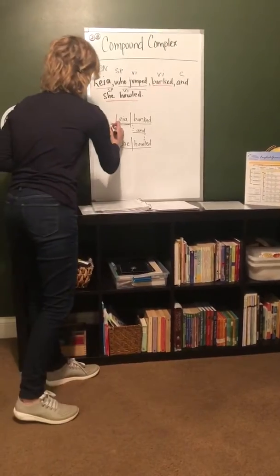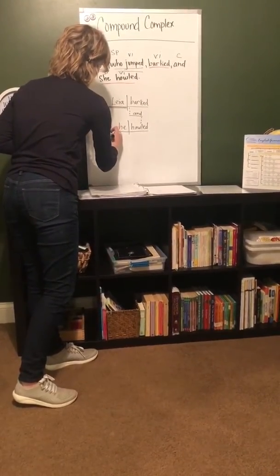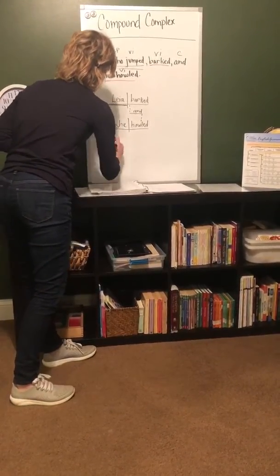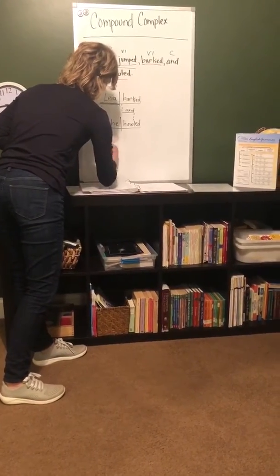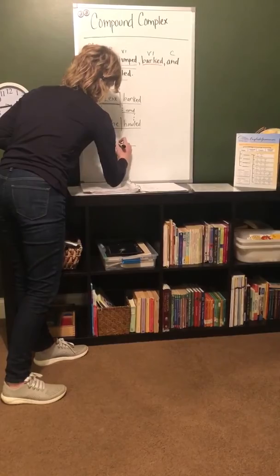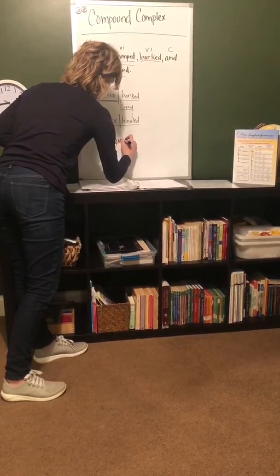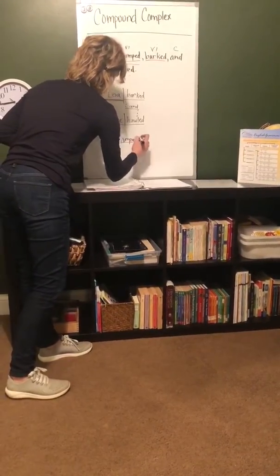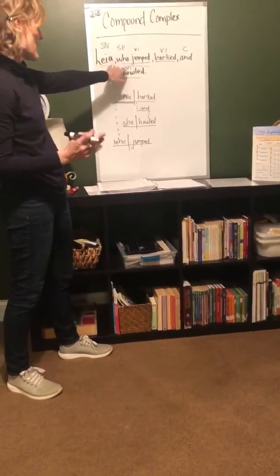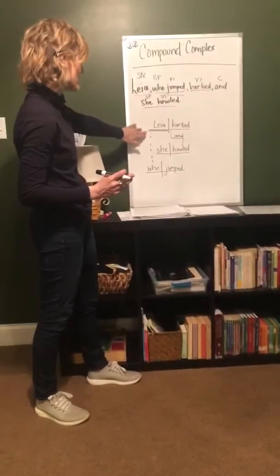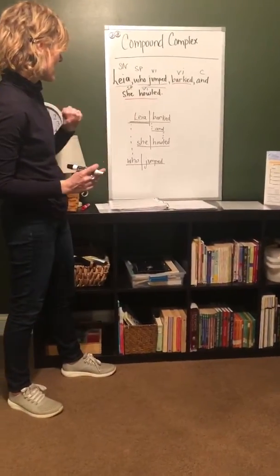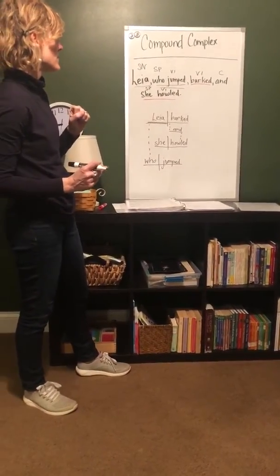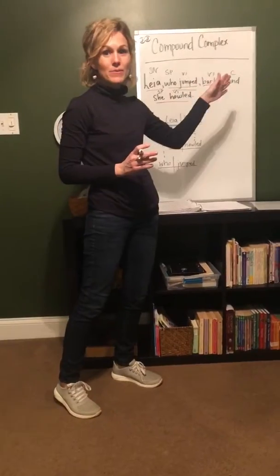So we are going to bring a dotted line down from Leah and write who jumped. Right, so that's our who clause. It's adjectival because it's giving more information about Leah. All right, so that's how we diagram our compound complex structure.